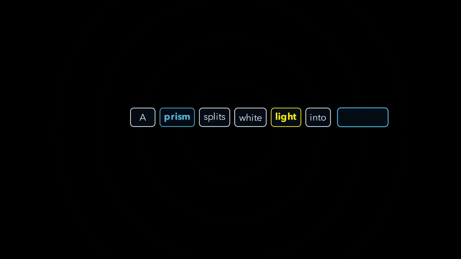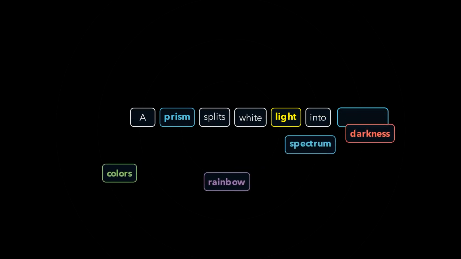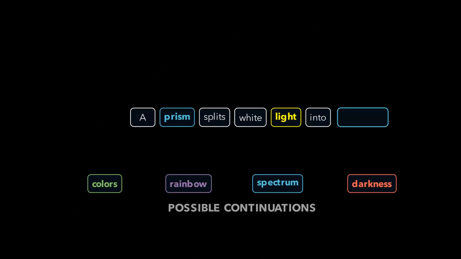An AI can produce a paragraph in seconds, but it never writes the paragraph all at once. At this instant, the model is allowed to choose only one thing, the next token. Take this prompt. A prism splits white light into... You can probably feel several endings competing. Colors, a rainbow, a spectrum, maybe something less useful.